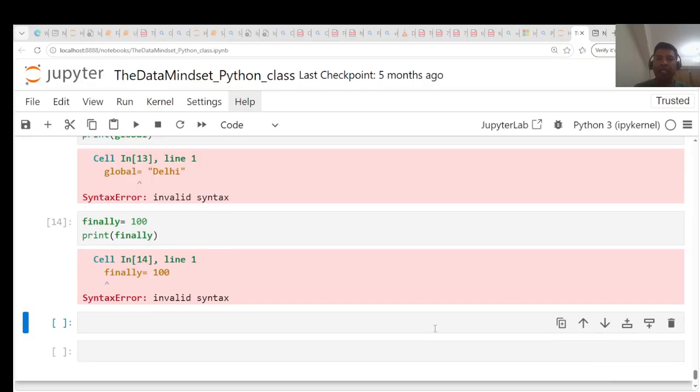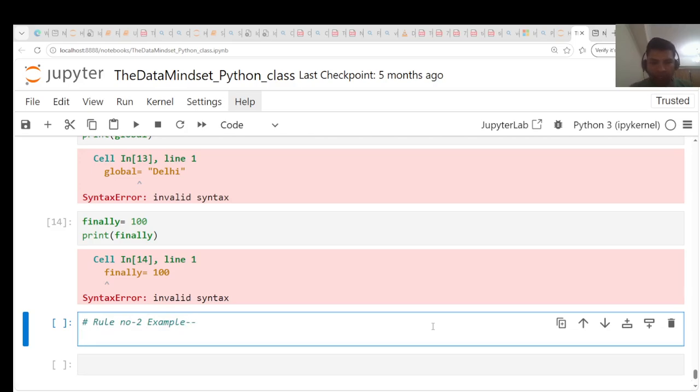Now rule number 2 says that we can use characters or underscore or a combination of both to create variables. So let's say this time I'm using underscore is equal to hello.